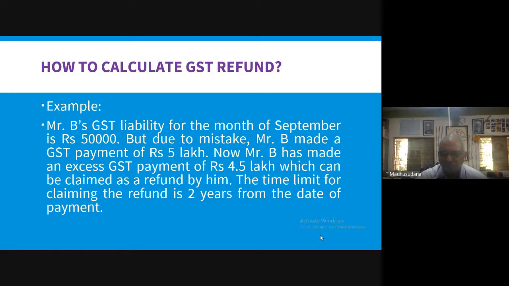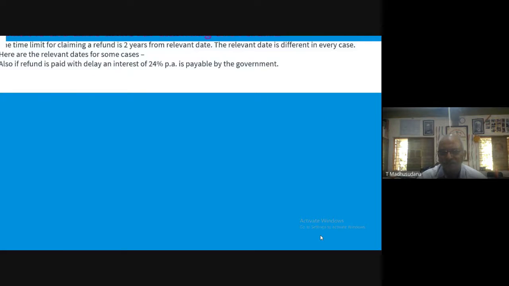The time limit for claiming the refund is 2 years from the date of payment. So the time limit set for refund is 2 years from the date of payment. That means within 2 years from the date of payment of the tax, we can claim for refund.